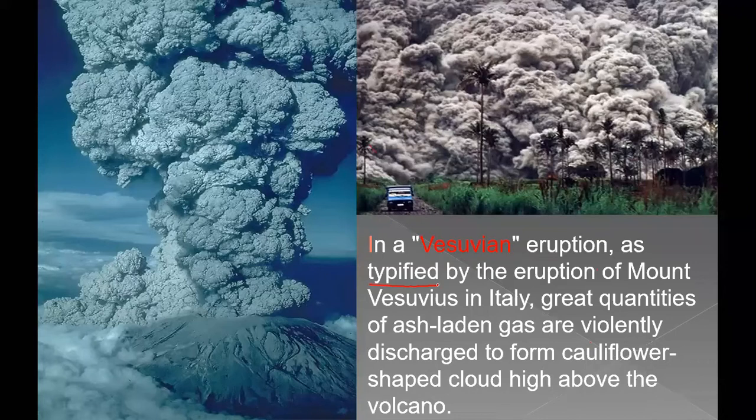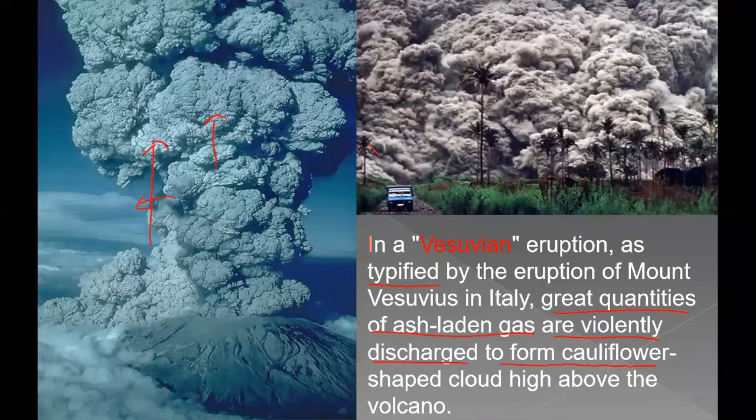So this Mount Vesuvius in Italy, great quantities of ash-laden gases are violently discharged to form a cauliflower. As you know, how cauliflower looks like. So same like cauliflower, it looks, you can see here. But dense, huge amount of gases or ashes will come out from the crater of the volcano, and you can see how it has blown above the atmosphere.